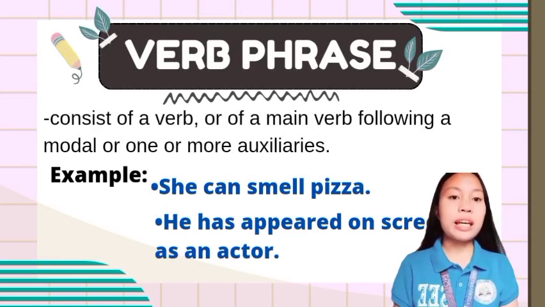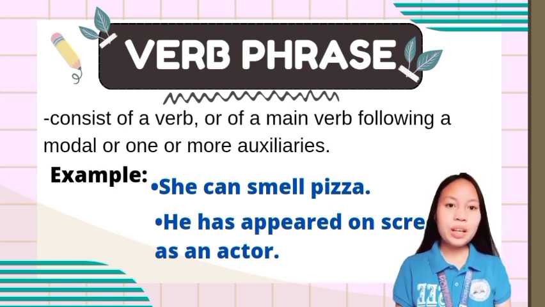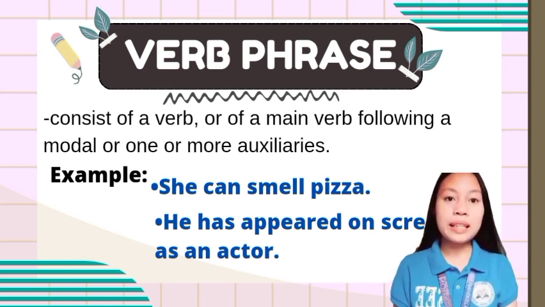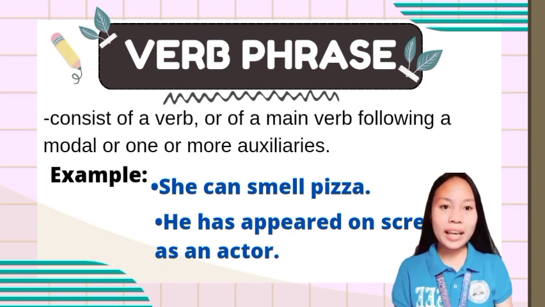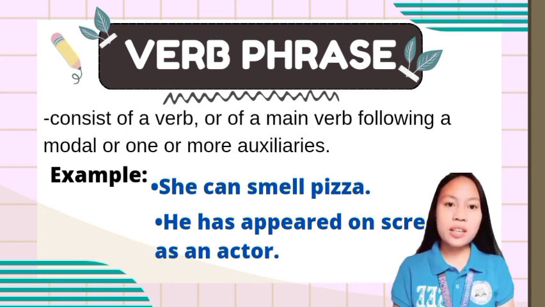Here are some examples. She can smell the pizza. Where is the verb phrase in the sentence? Very good. It is can smell. Why? Because it contains the action word, what? Okay, the action word smell.